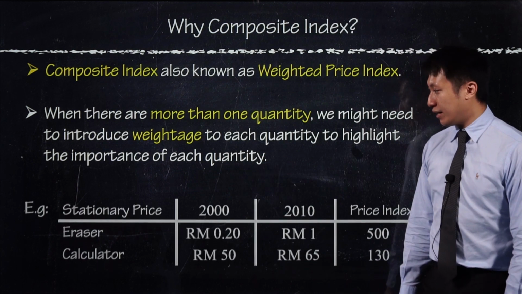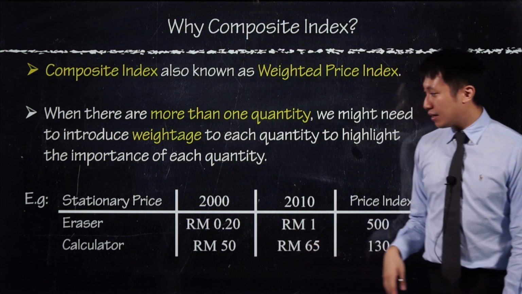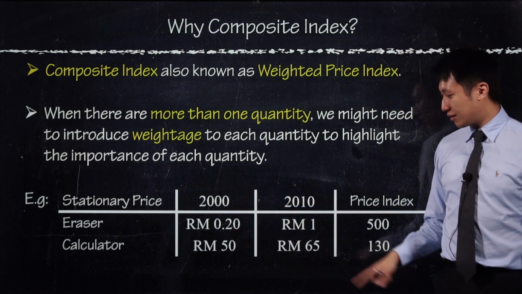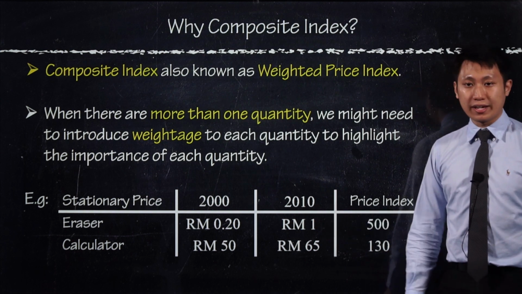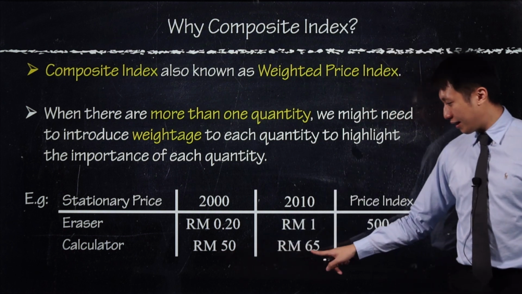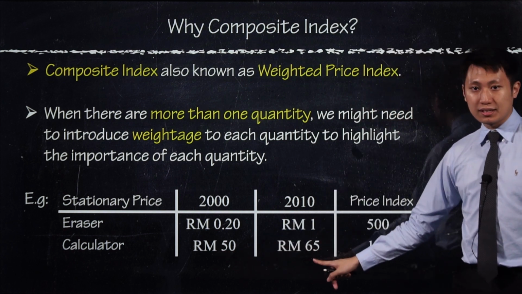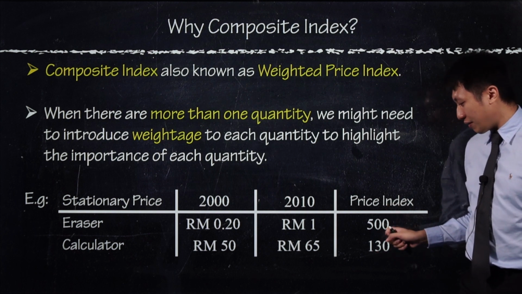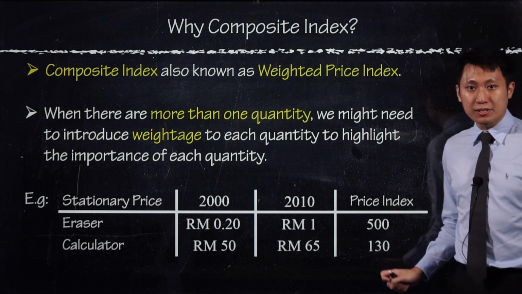So let's say you have stationery prices. The eraser in 2000 is 20 cents, then 2010 is 1 ringgit. Then calculator in 2000 is 50, then 2010 is 65. So let's say the price index for one is 500%, the other is 130%.